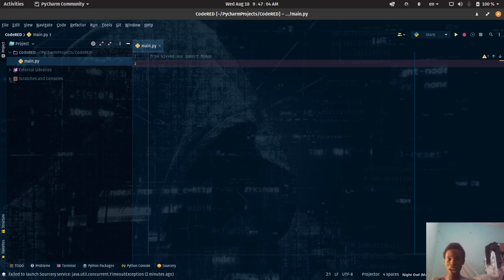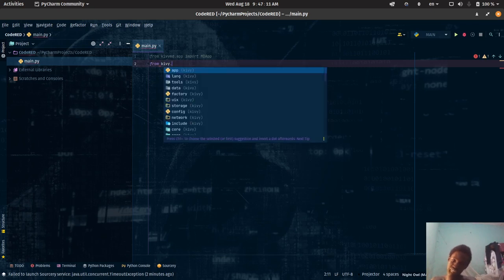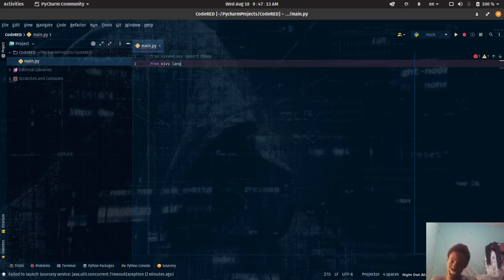From kivymd.app, import MDApp. Then from kivy.lang, import Builder.